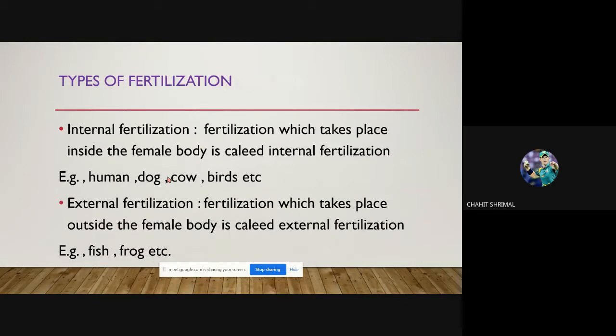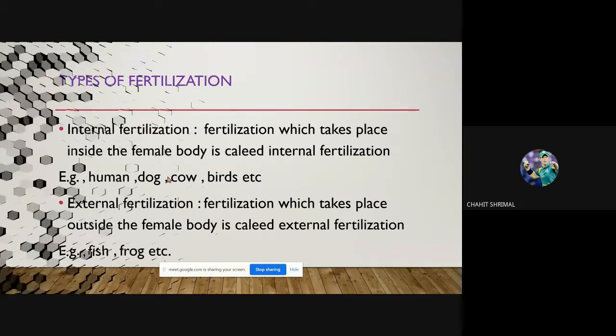There are two types of fertilization: internal fertilization and external fertilization. Fertilization which takes place inside the female's body is called internal fertilization. Example: human, dog, cow, birds, etc. Fertilization which takes place outside the female body is called external fertilization. Example: fish, frog, etc.